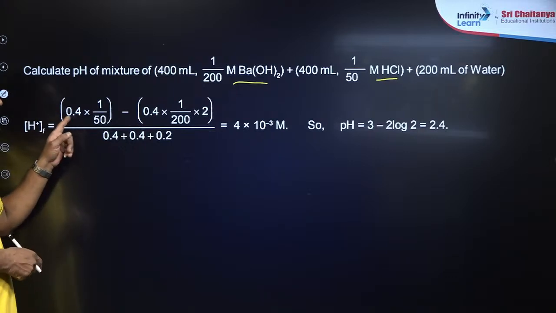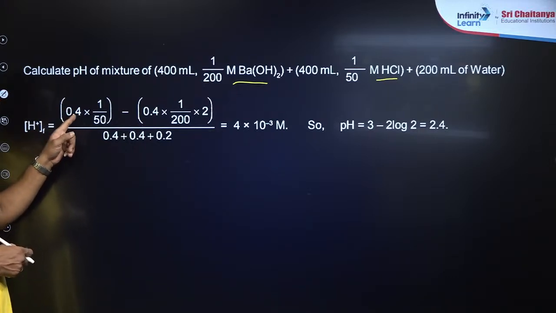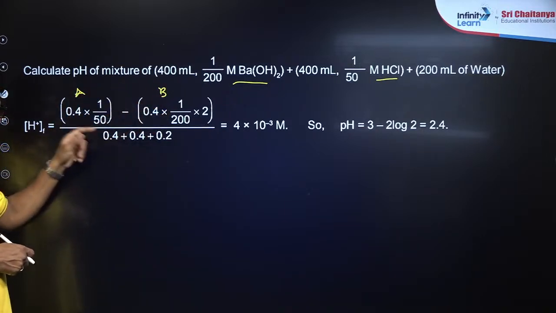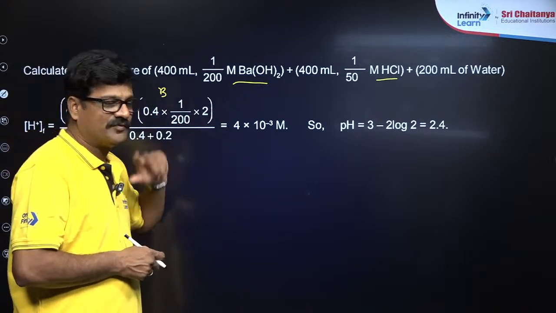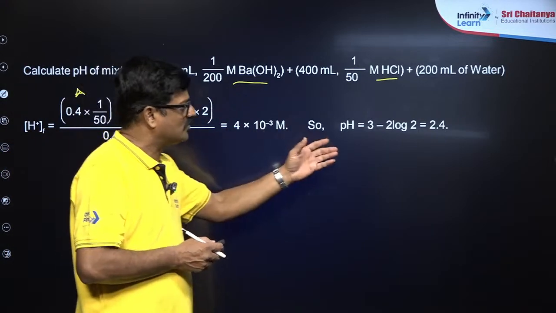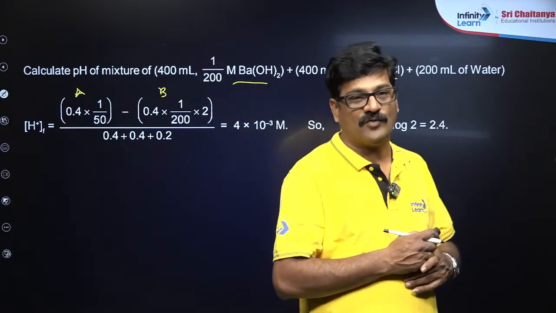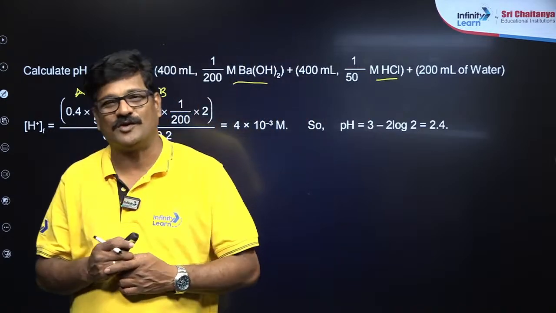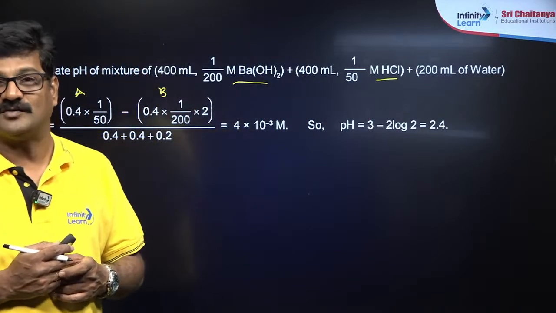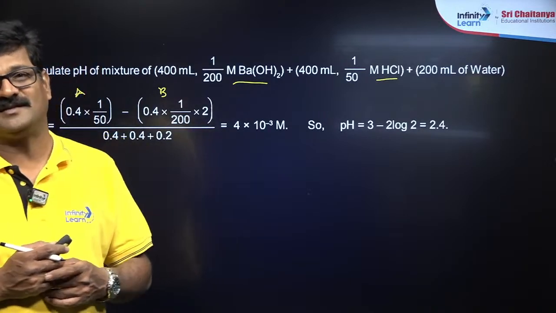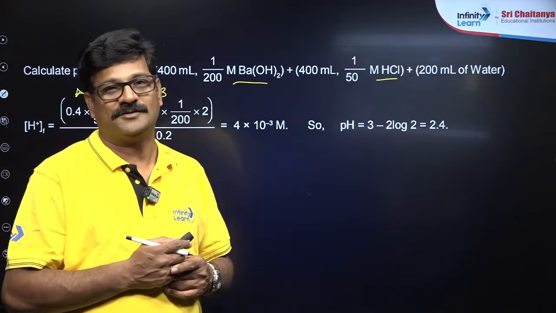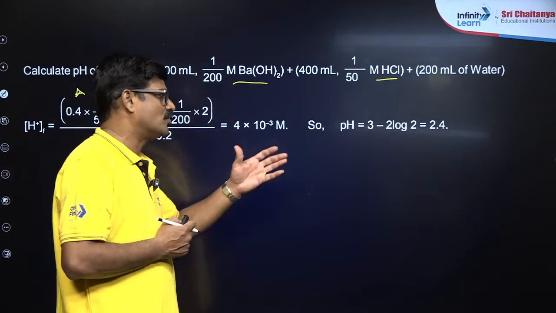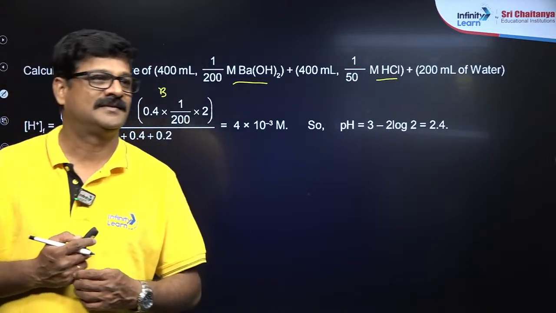So this one's concentration is higher, so I'm subtracting base from acid. So now we get the pH: H⁺ is equal to 4 into 10⁻³. pH is equal to 3 minus 2 log 2, since log 4 is log 2 squared. So 2 into log 2, which is 0.3, so 3 minus 2 into 0.3, so 3 minus 0.6, okay, so it is going to be 2.6, right?